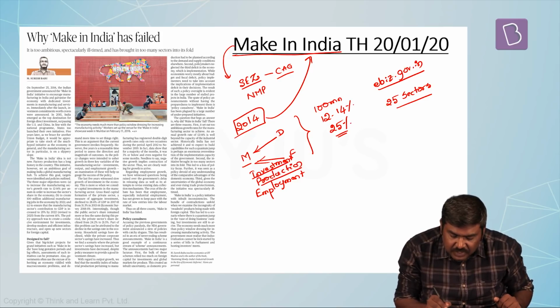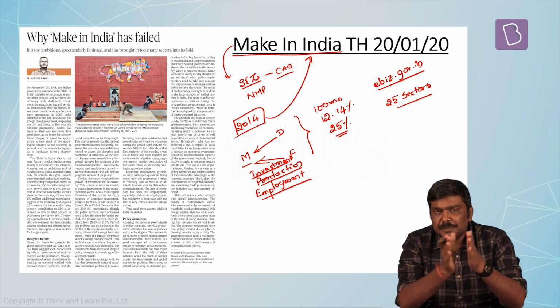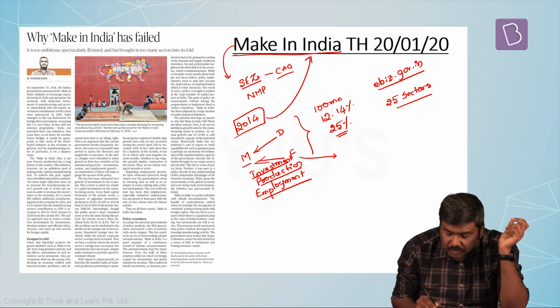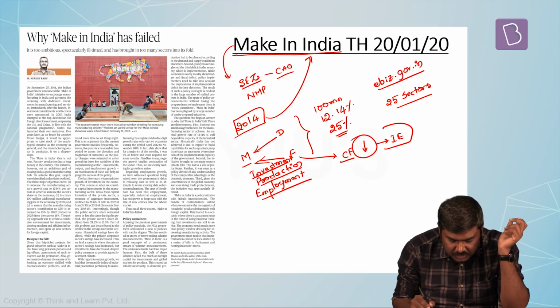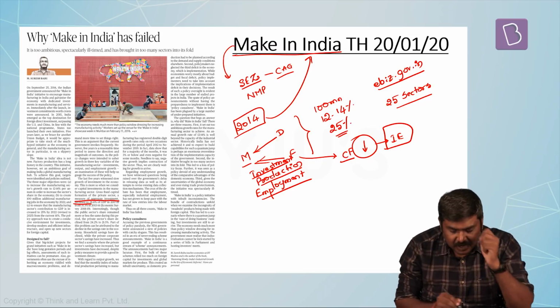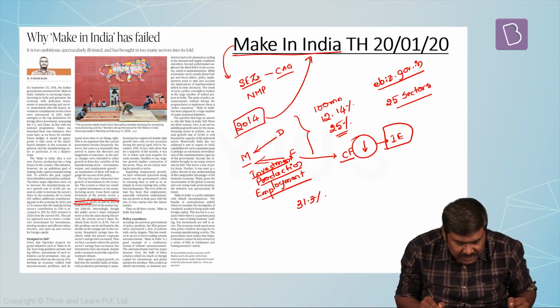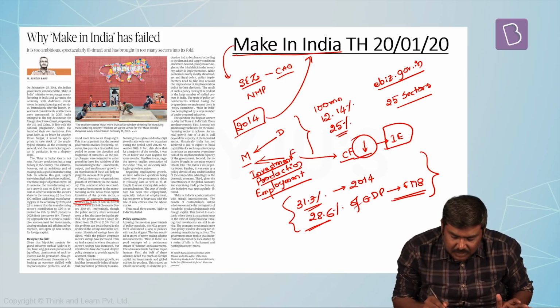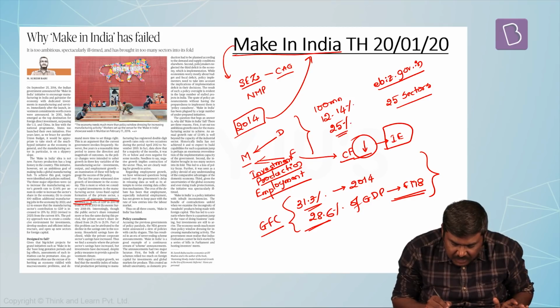Let me start with the first one, investment. In this particular period, during which Make in India has been implemented, the investment in the form of capital formation has actually declined for Indian economy. The data which has been provided in this particular article is that the investment has declined from 31.3% for the financial year 2014 to 28.6% of GDP for the financial year 18. Please understand, although commonly using the term investment, this actually refers to gross fixed capital formation.